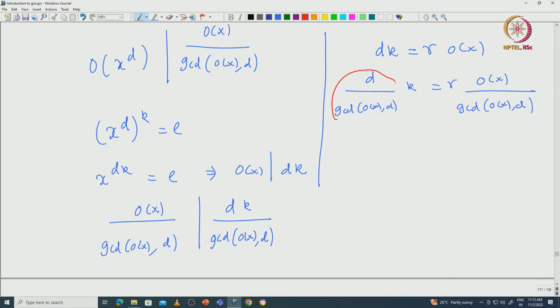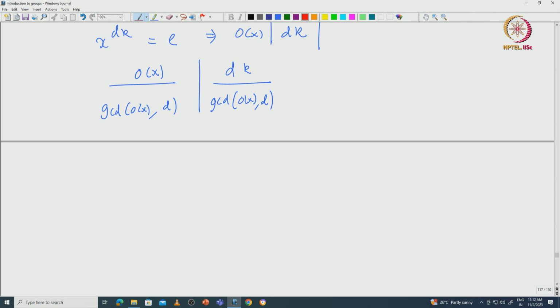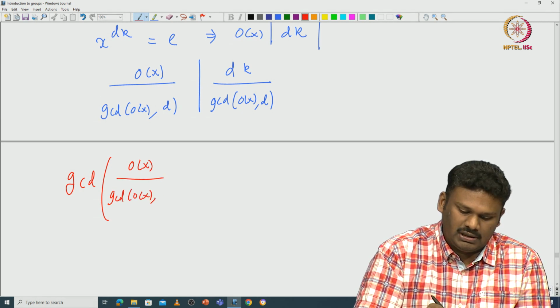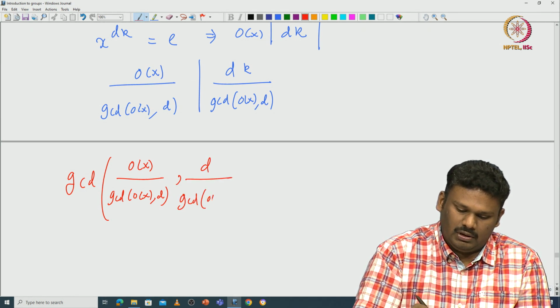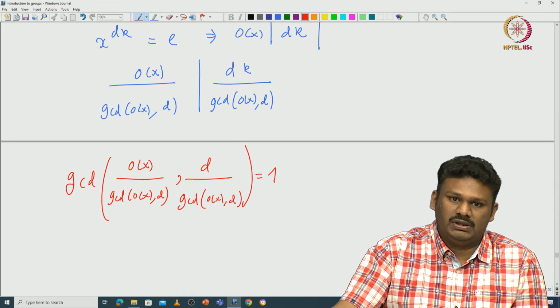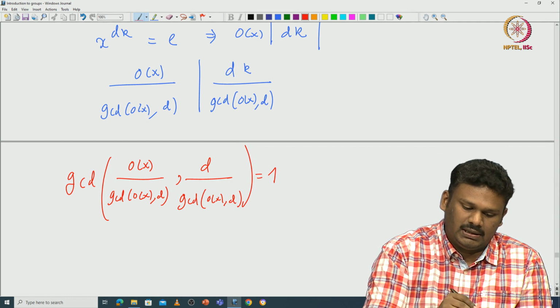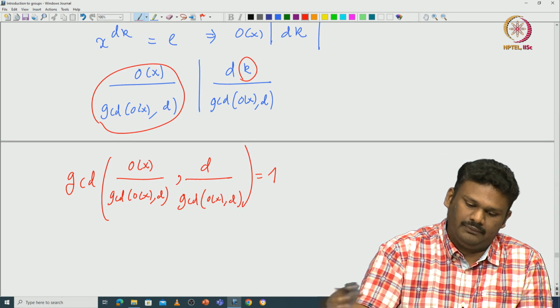Since this is an integer, and this is an integer, that tells you that the order of x divided by GCD of order of x comma d divides dk divided by GCD of order of x comma d. Now note that the order of x divided by the GCD, and d divided by the GCD, are relatively prime. So, using Euclid's lemma, you can see that this number must divide k.